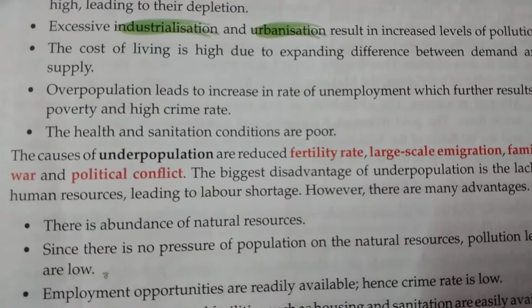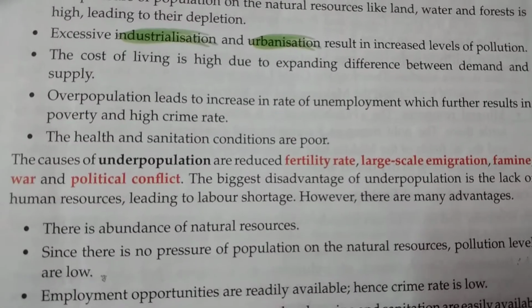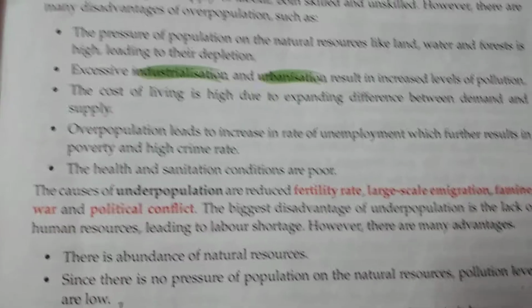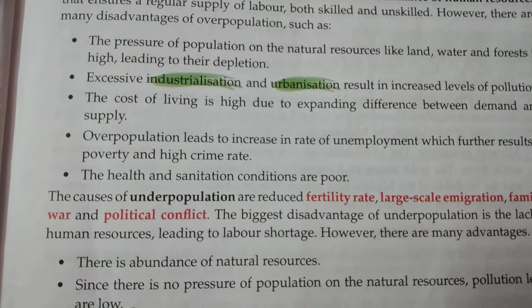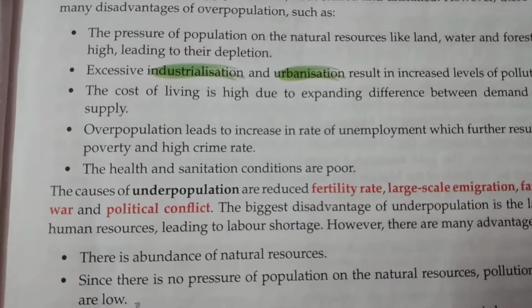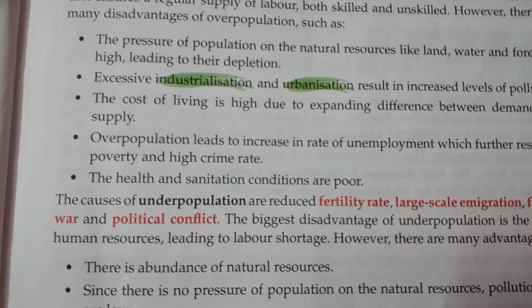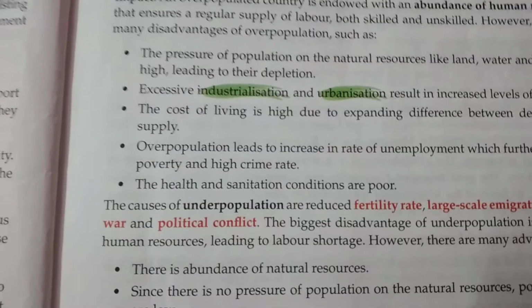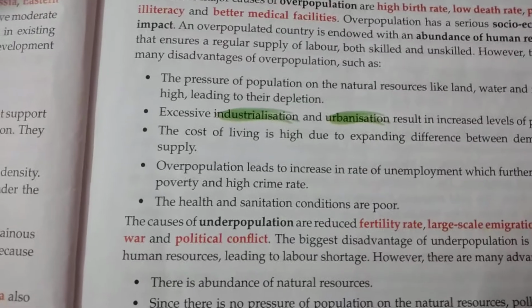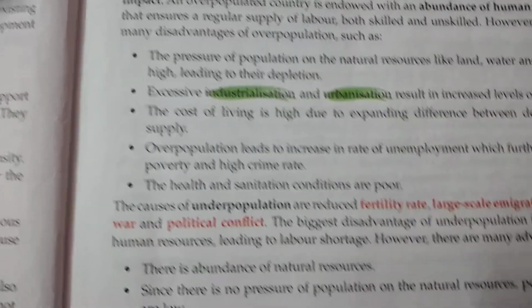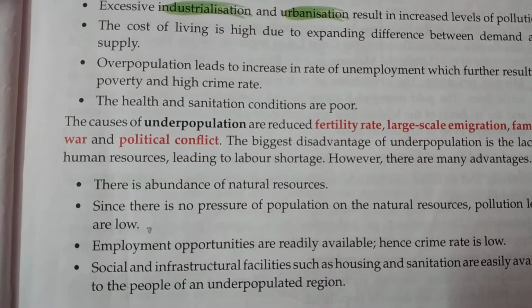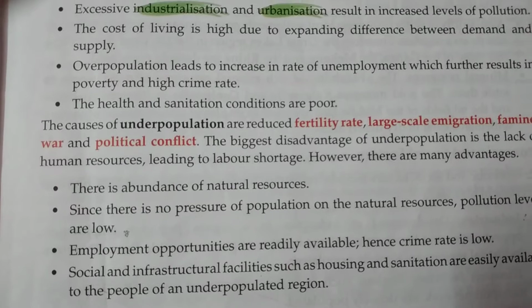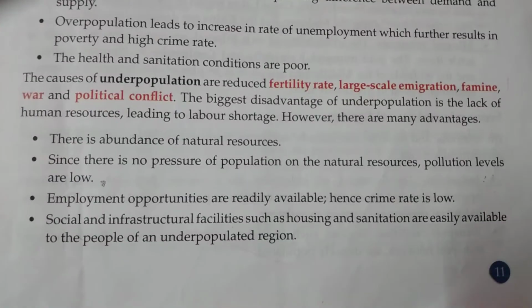Last but not the least, it has been said, the health and sanitation conditions are also poor. People who are living in slums, we cannot expect that their living condition will be very good or very hygienic. Okay, so these are all the negative impacts of overpopulation, because overpopulation mostly has negatives. Now the next thing that we have to know is the causes of underpopulation and the impact of underpopulation.